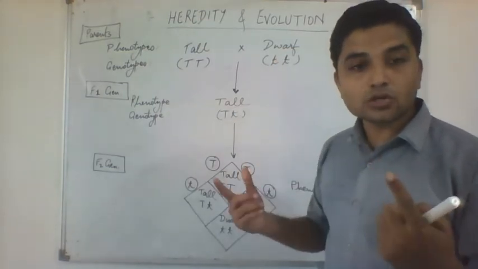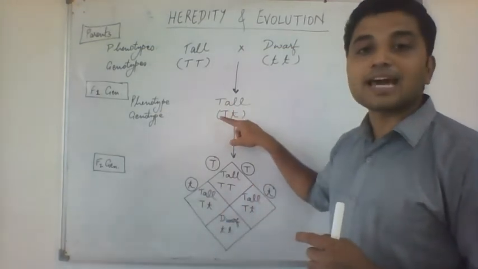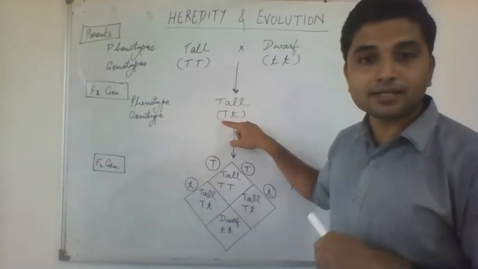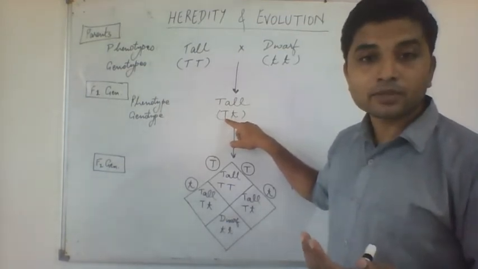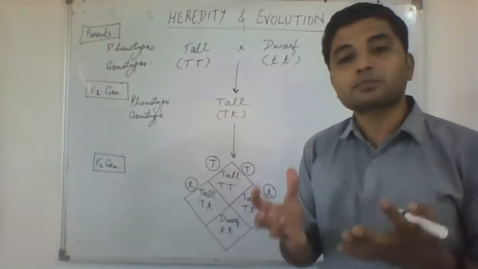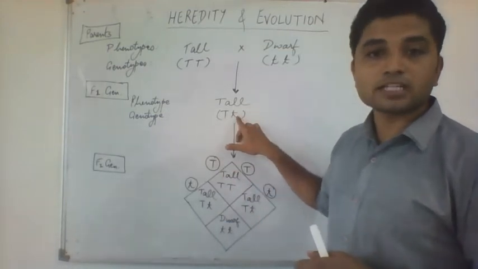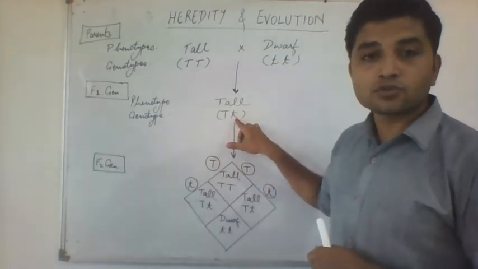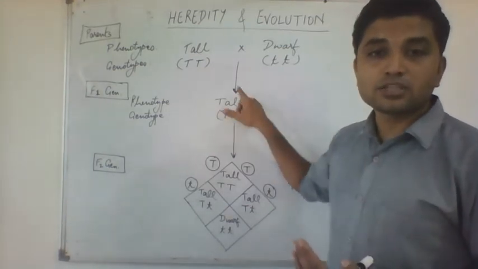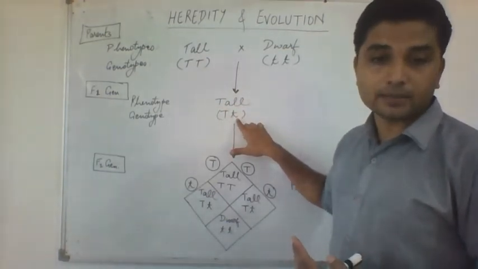So that was the first law of dominance. What does the law of dominance say? That in a hybrid, one character might always express itself. We call it the dominant factor. So capital T is the dominant factor because it is producing the phenotype. And the other factor might not express itself, as the dominant factor is expressing. It will not express itself in the presence of the dominant factor. So small t is there, but it is not expressing itself. It can't express itself. So this is known as a hybrid, with a dominant factor and a recessive factor.